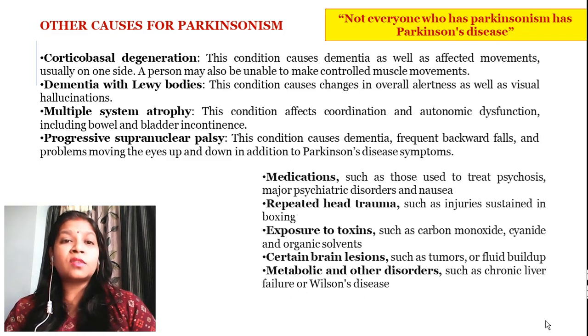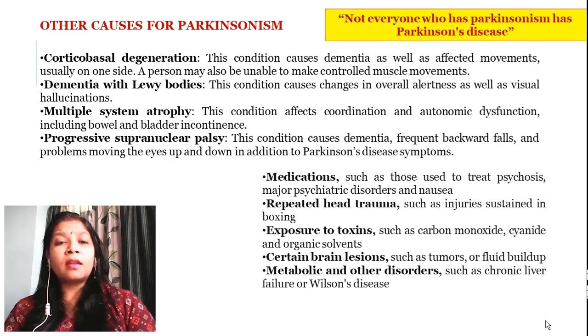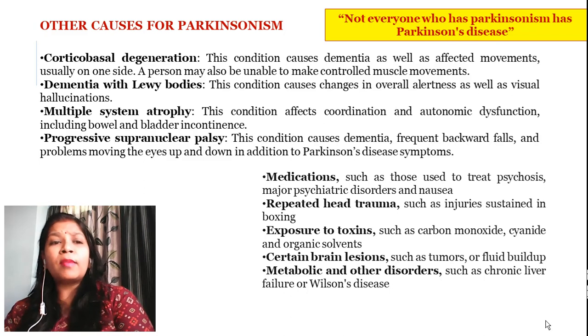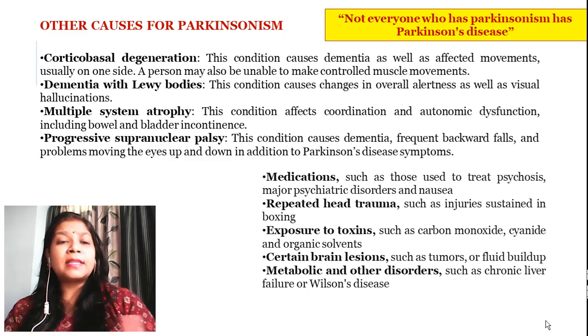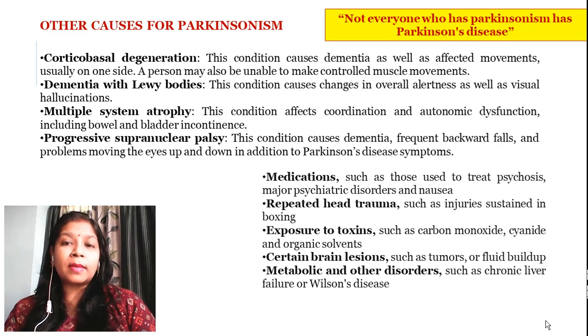The second cause of Parkinsonism will be corticobasal degeneration. In this condition, generally dementia is caused, and it affects the movements, usually on one side. The person may also be unable to make controlled muscle movements, that means tremors which are uncontrolled.